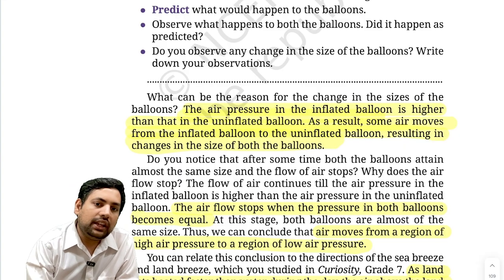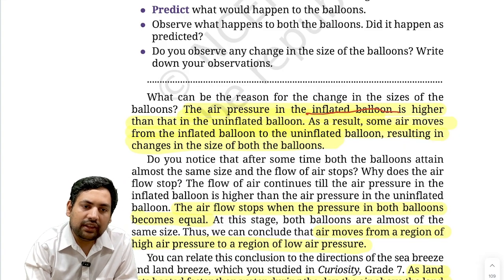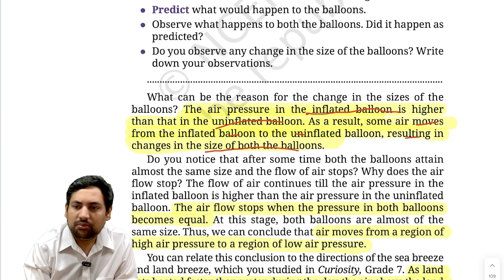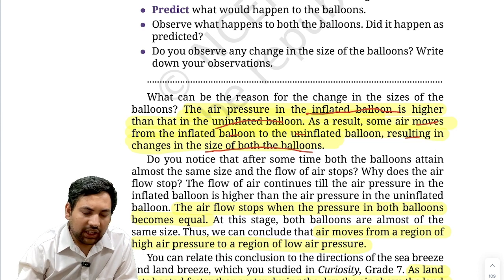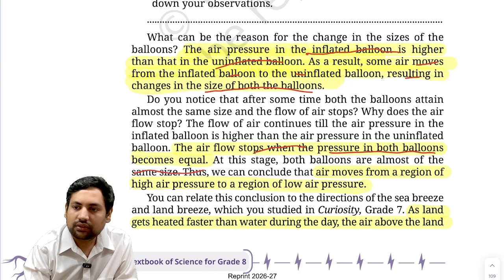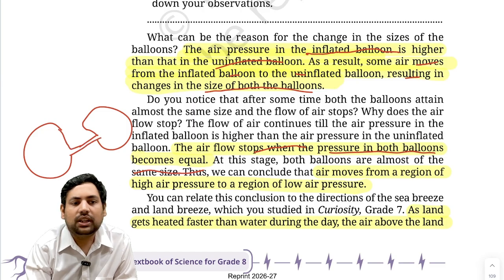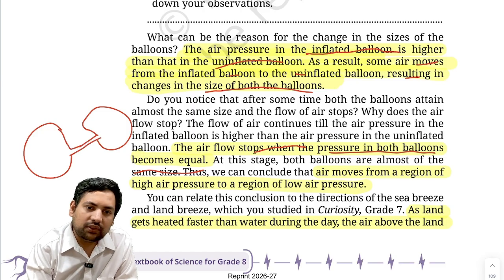Now it says the air pressure in an inflated balloon is higher than that in an uninflated balloon. Correct? As a result, some air moves from the inflated balloon to the uninflated balloon, resulting in changes in the size of both the balloons. The airflow stops when the pressure in both balloons becomes equal.